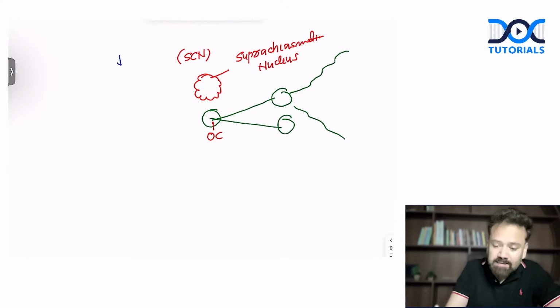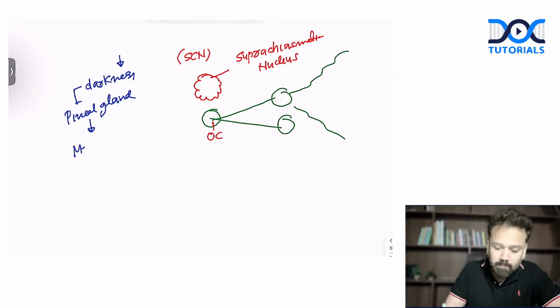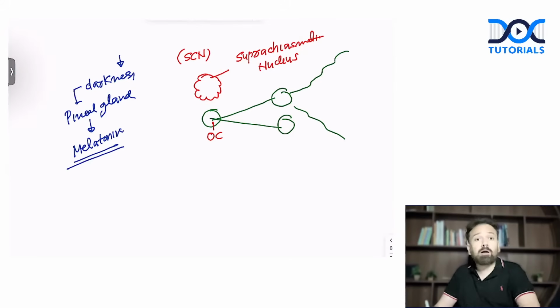Whenever light is less, whenever there is darkness, one more gland will be stimulated, and that gland is called the pineal gland. The pineal gland will release a hormone called melatonin. Melatonin is also called the hormone of darkness.